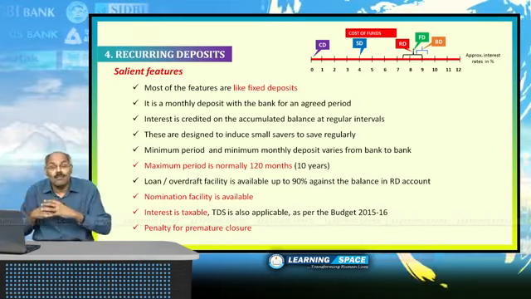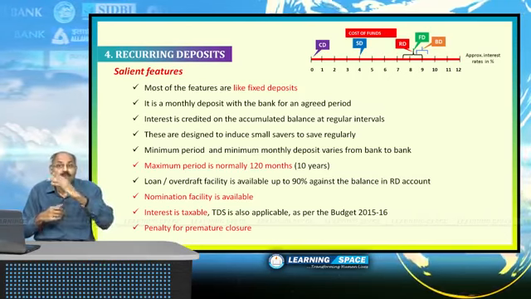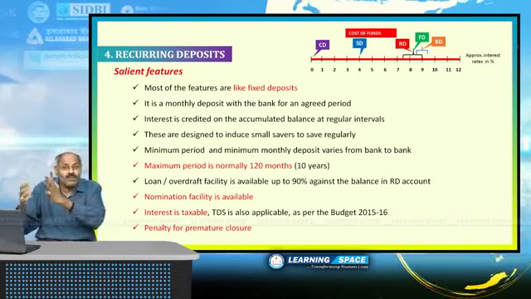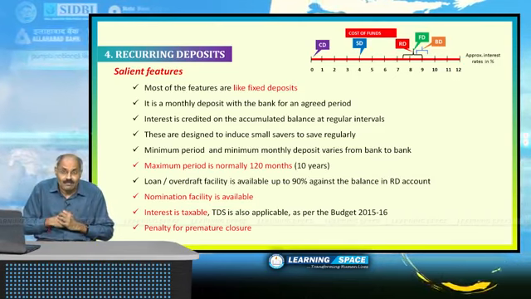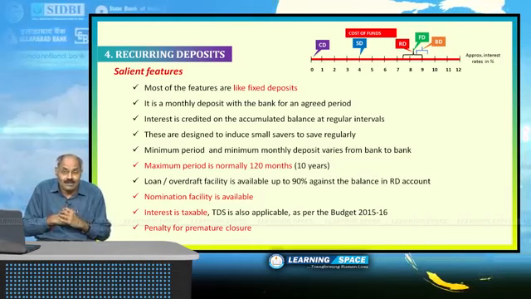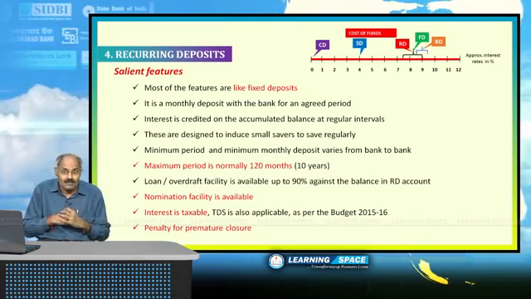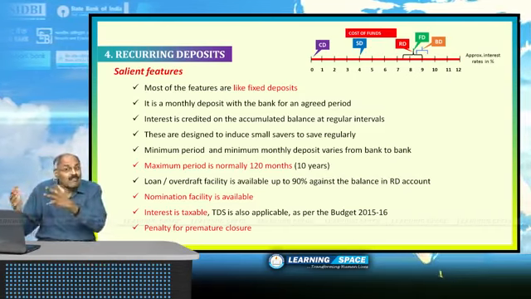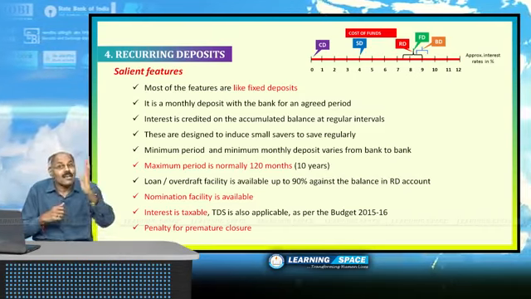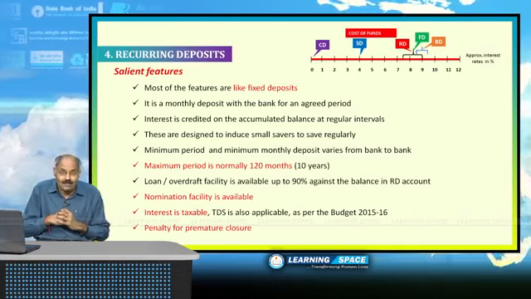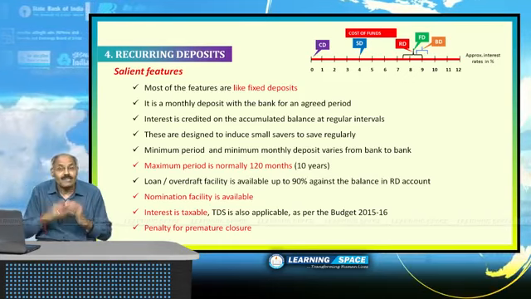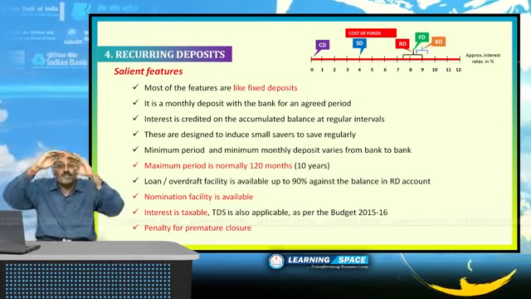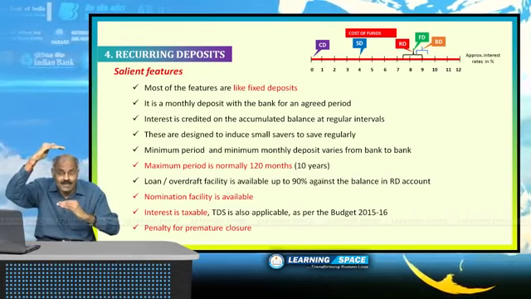But in recurring deposits, you may opt for depositing every month. It is another type of saving instrument. If a small businessman is getting some income every month, this will act as a saving instrument. So, recurring deposit is deposit at regular intervals, but maturity will be after the agreed period.